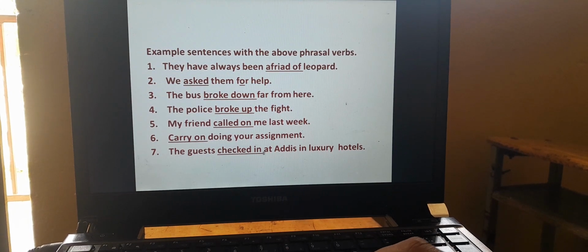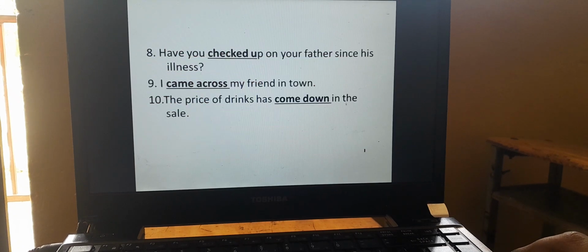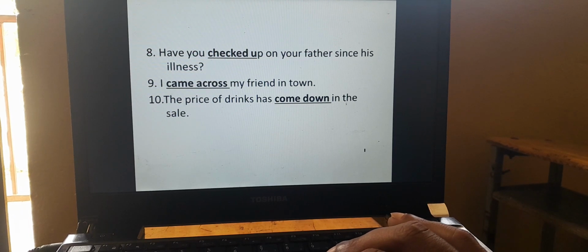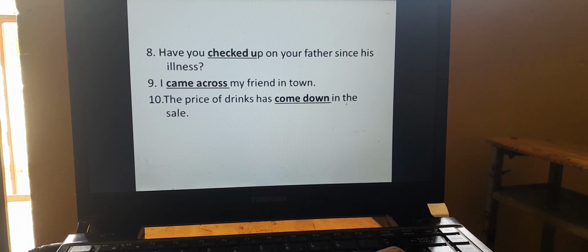The guests checked in at luxury hotels. Have you checked up on your father since his illness? I came across my friend in town. The price of drinks has come down in the sale. These are some of the sentences that contain phrasal verbs. Please study phrasal verbs and make example sentences like these for yourself.